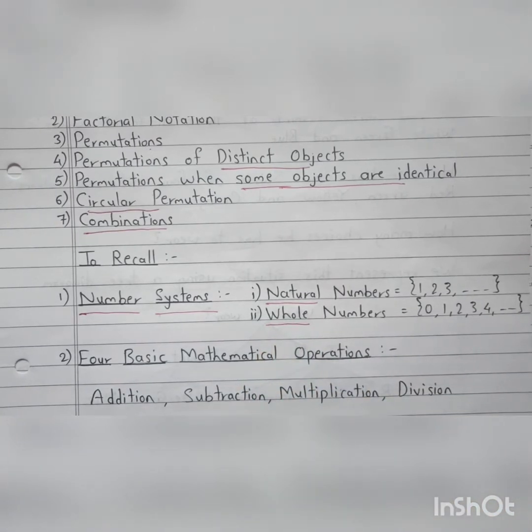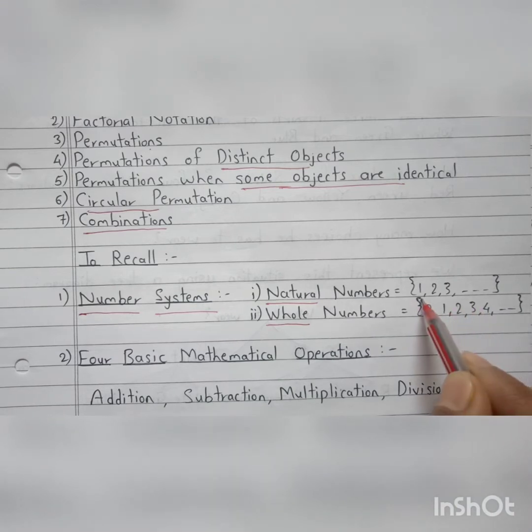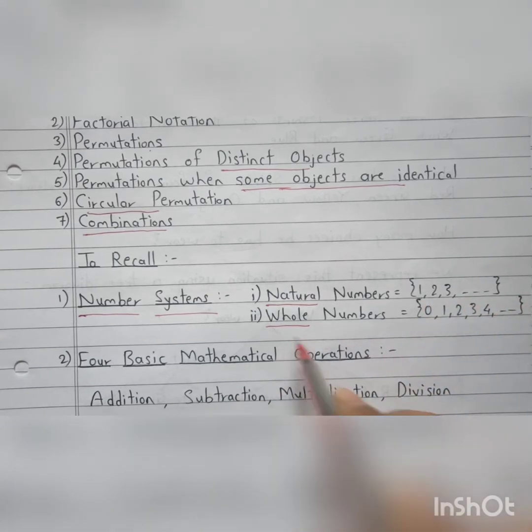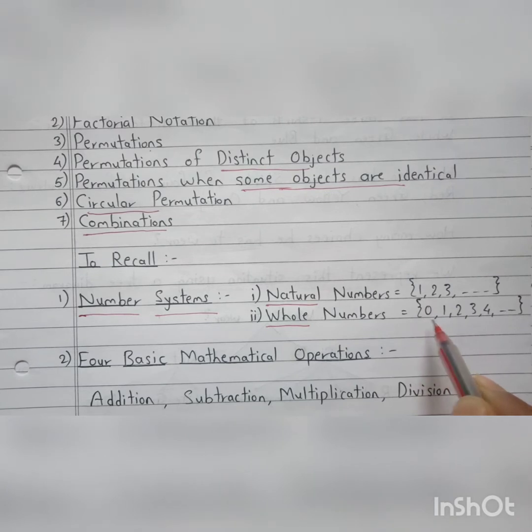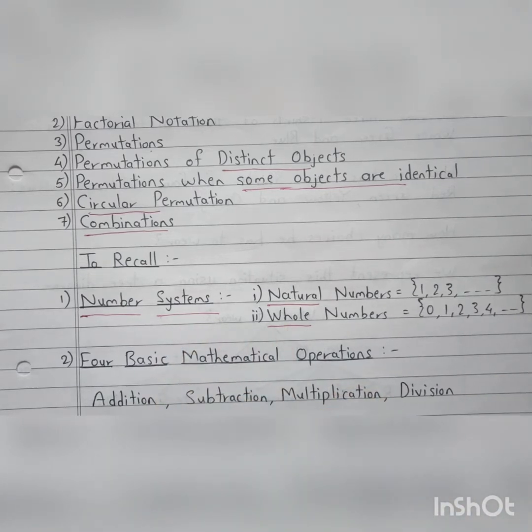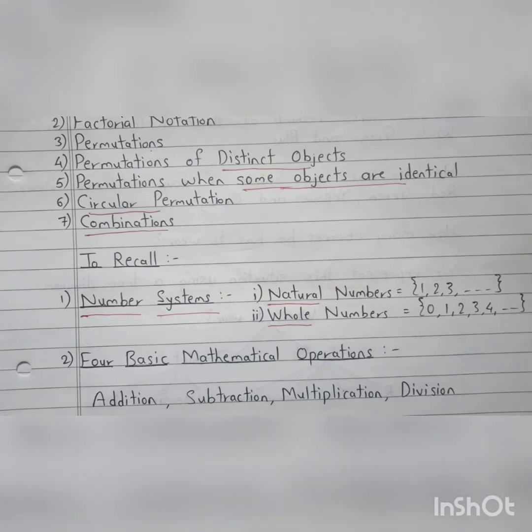That's it. From school knowledge, you know that natural numbers start from 1. So 1, 2, 3, 4, 5 and so on. All these are natural numbers. And whole numbers start from 0. So 0, 1, 2, 3, 4, 5 and so on. These are called whole numbers. So these two number systems are important for permutations and combinations.